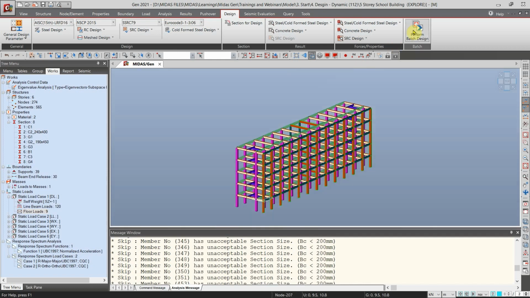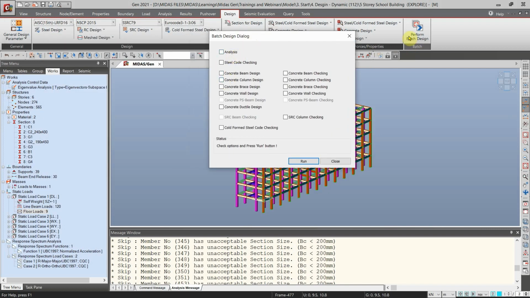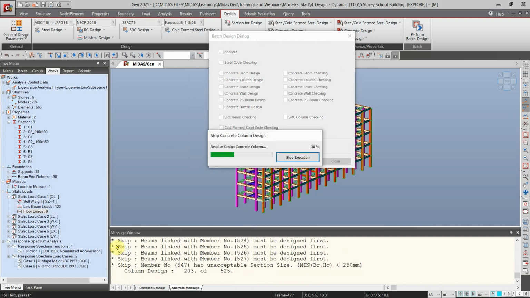Now let's try to design the column. So click again the perform batch design and then click concrete column design. So as you can see, while running the design, we can view some of the comments or reports under the message window. So as you can see here, it says skip, beams linked with members number 5 to 6 must be designed first. So let's check it later after the design process is finished.